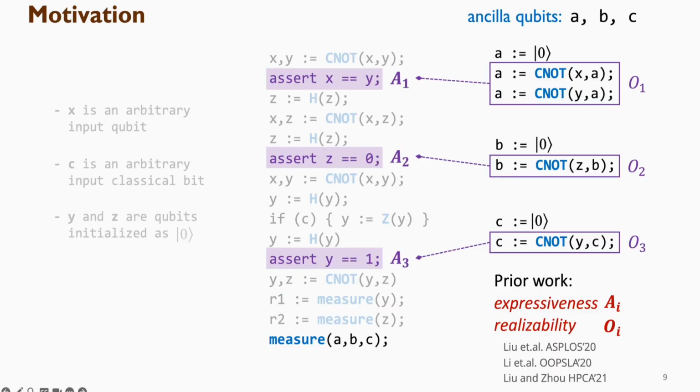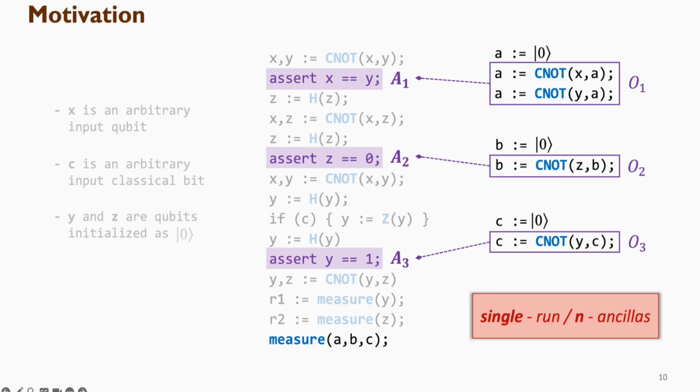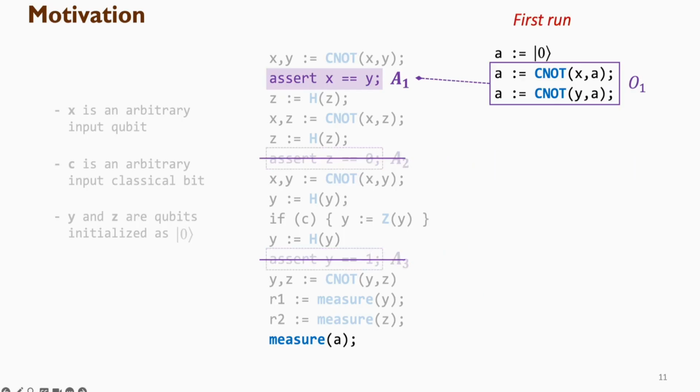Then we can simply defer all measurements of these ancillas to the very end and learn all three assertion outcomes within one run. If we generalize this approach to a quantum program with n assertions, we will use n ancilla qubits, each toggled by one assertion outcome. This is what we call the single-run n-ancilla strategy. In this strategy, we only run the program once, but with n ancillas. Do we have other options?